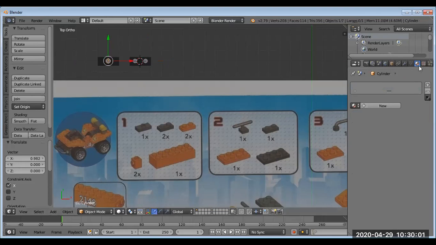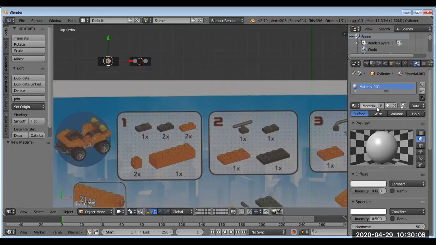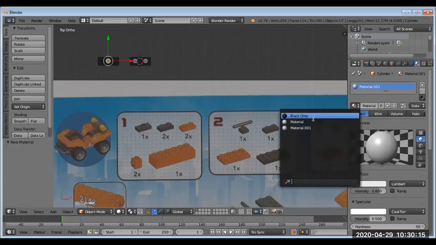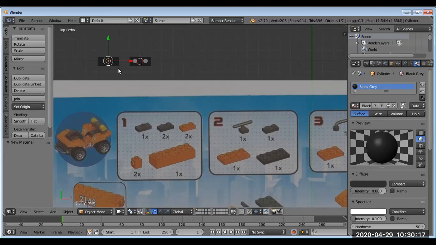So now if I want to, I can go to materials, click on new, and rather than try to create that black gray again, I just go over here, click on this icon next to the material button, and I'll see my black gray, which will apply it there. So now if I wanted this to be the exact same, and I wanted to join this, while I have this piece selected, I can Shift right click on the other piece and Control J so that this is just one individual piece.